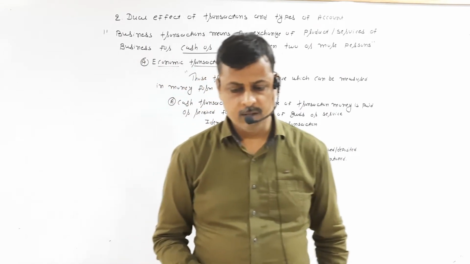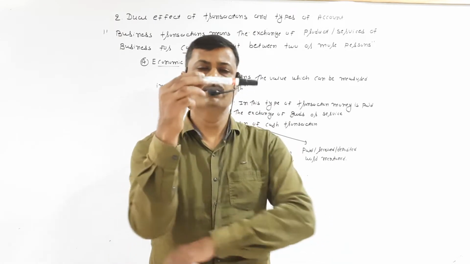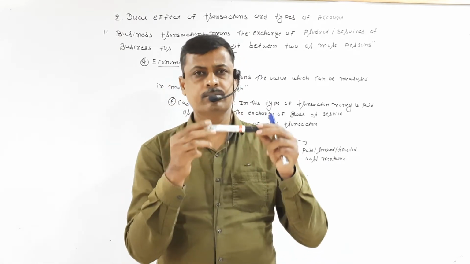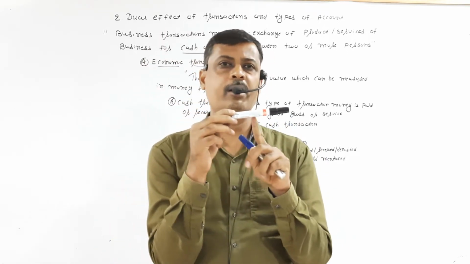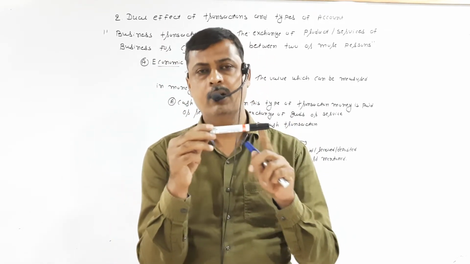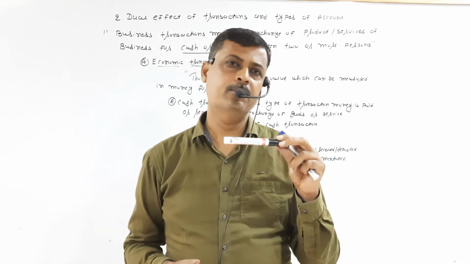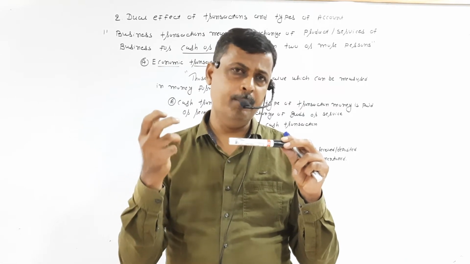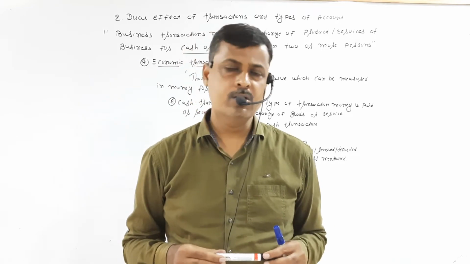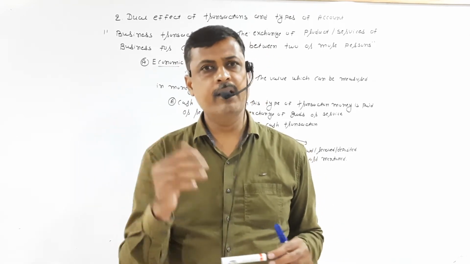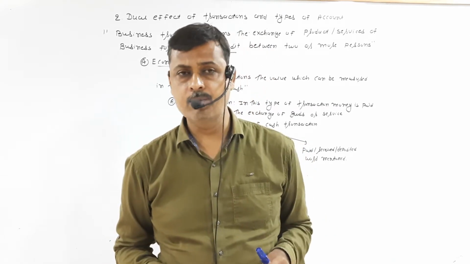Suppose I purchased this marker pen for 50 rupees. So this transaction is measured in money, 50 rupees. Suppose 10,000 salary is paid to an employee. So salary can be measured in money, 10,000. Suppose school fees paid 500. So school fees 500 can be measured in terms of money.